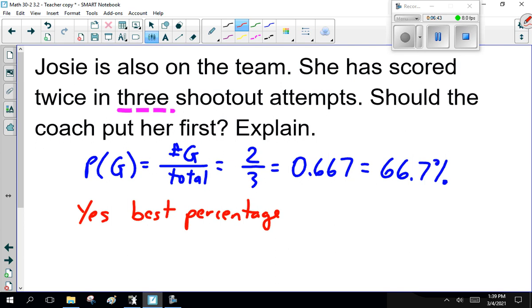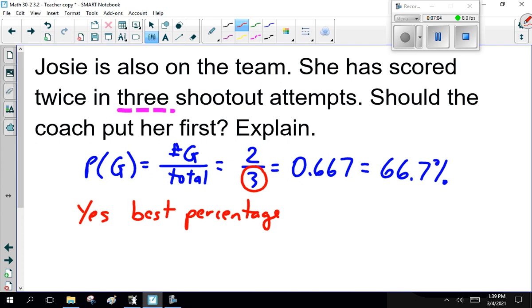Yes, she's done it only 3 times. What if she just got lucky? This is like flipping a coin and getting heads 3 out of 4 times. Are you naturally good at getting heads, or are you just lucky?